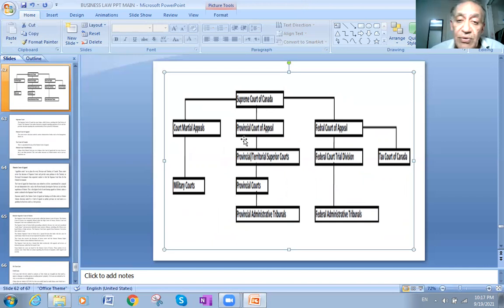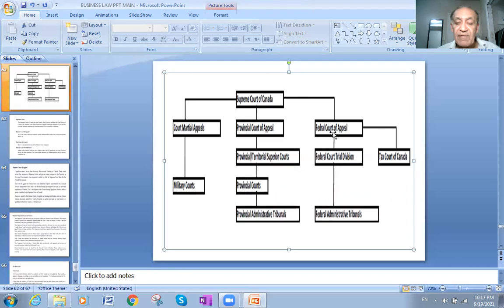Now we'll move into another figure, the same one we had before, about the system of courts in Canada. We have here the Supreme Court of Canada, the Courts Martial Appeal and Military Courts. And here also go the Provincial Courts of Appeal and the Federal Courts of Appeal.